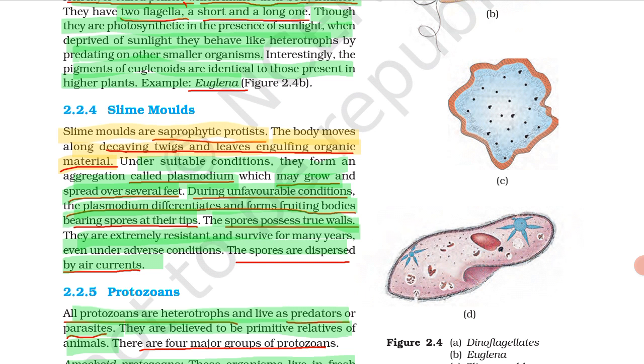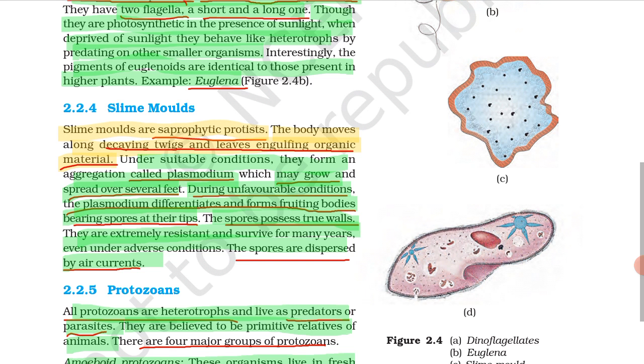Okay, so in slime molds, please keep in mind that they are purely saprophytic and their body moves through decaying twigs. Next, there is a formation of aggregation of plasmodium. Next, it has spores and these spores possess true walls.